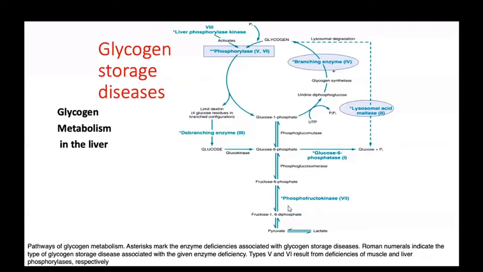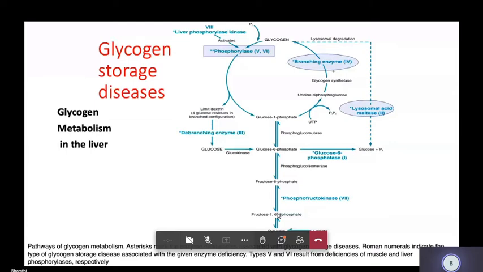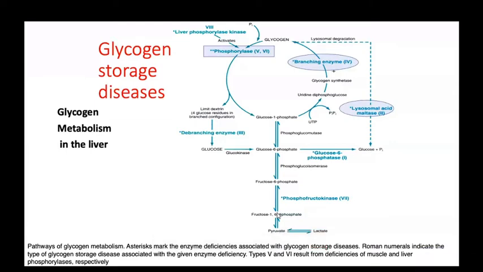Type 1 glycogen storage disease, also known as von Gierke disease, is due to deficiency of glucose 6-phosphatase. The second glycogen storage disease is Pompe disease, due to deficiency of lysosomal acid maltase enzyme.